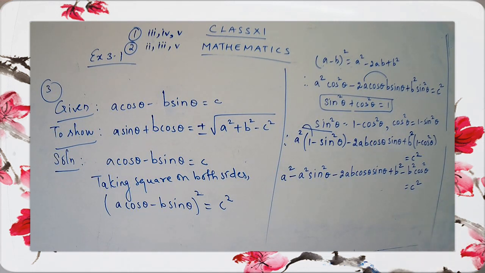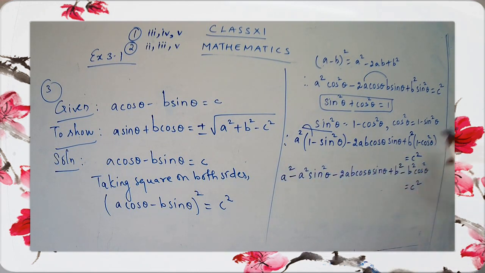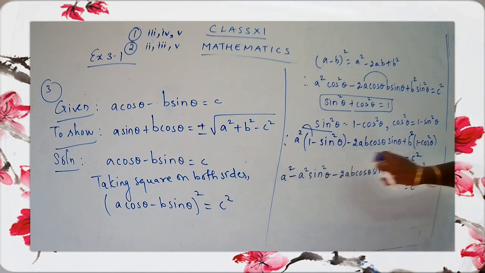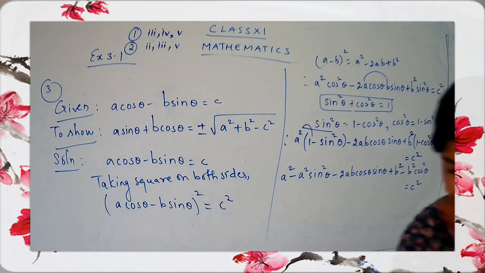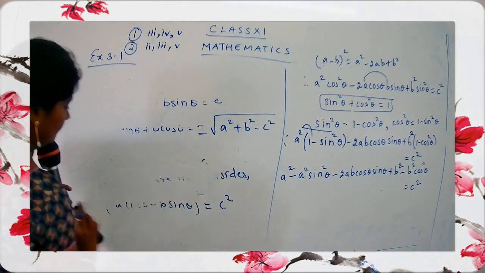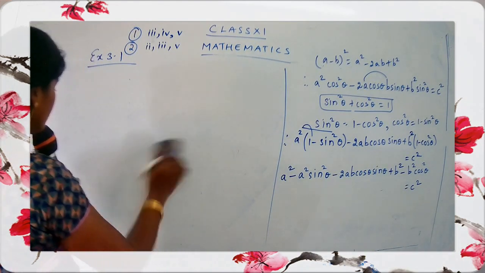Okay. Now what we are going to do is take the square terms on one side. See here, we want the square terms on one side. So I'm just going to take all the square terms to one side. I'll continue over here, children. I hope you are doing the sums along with me. Follow the steps, children.